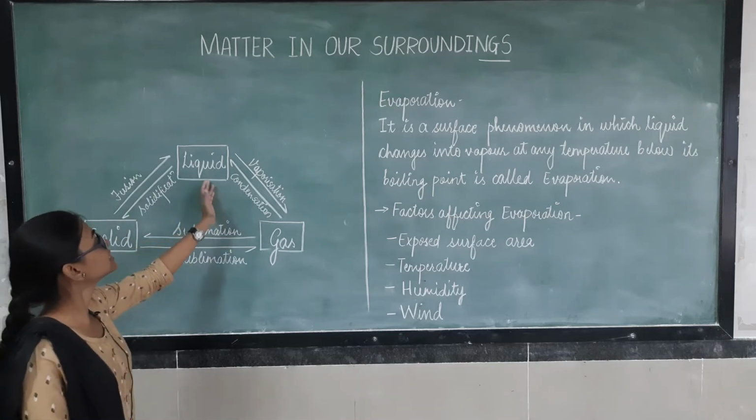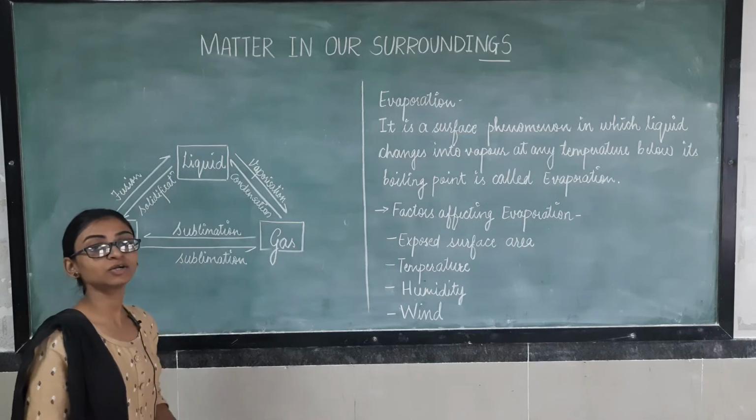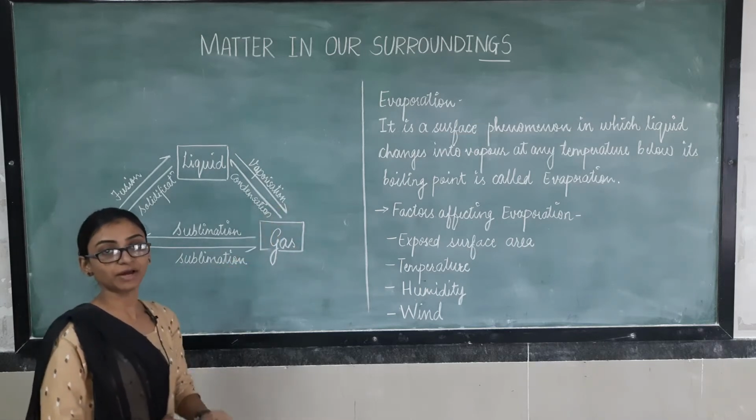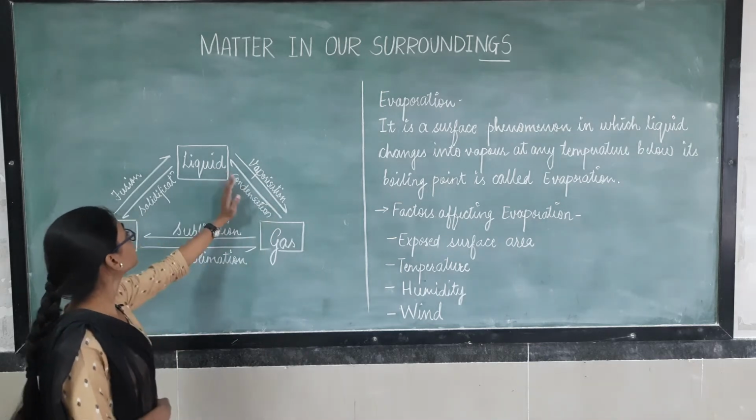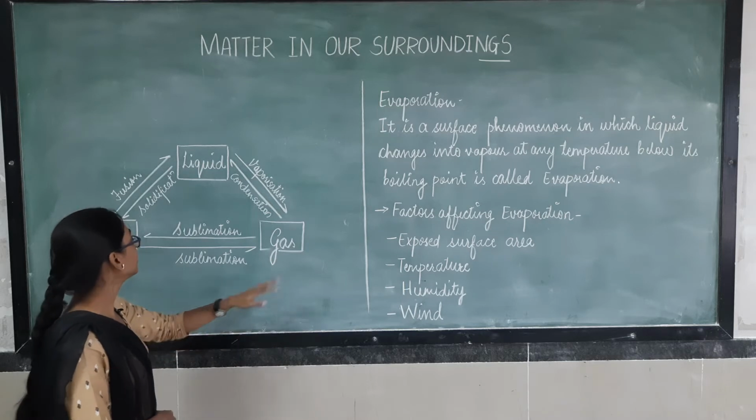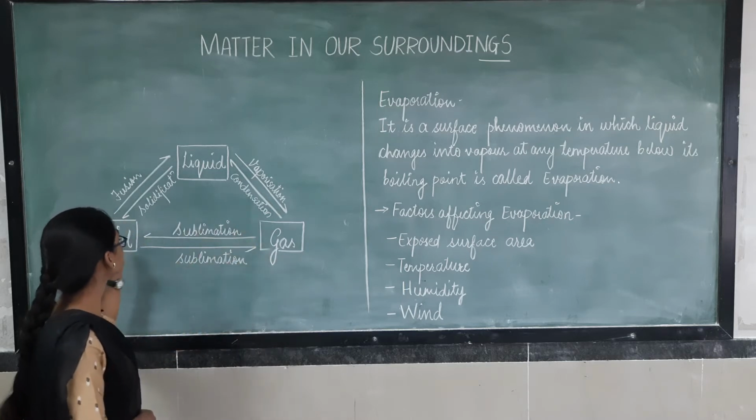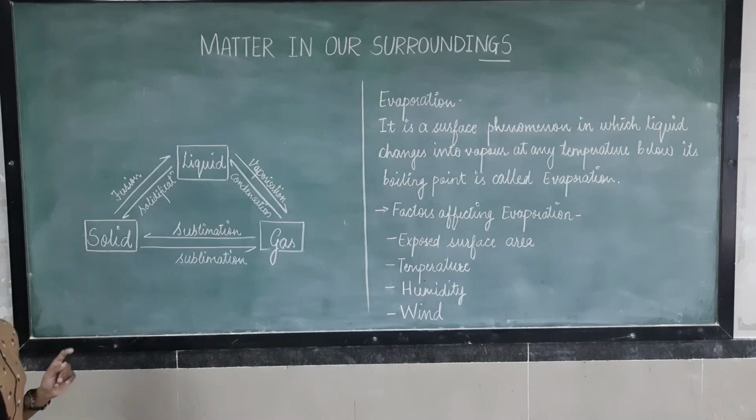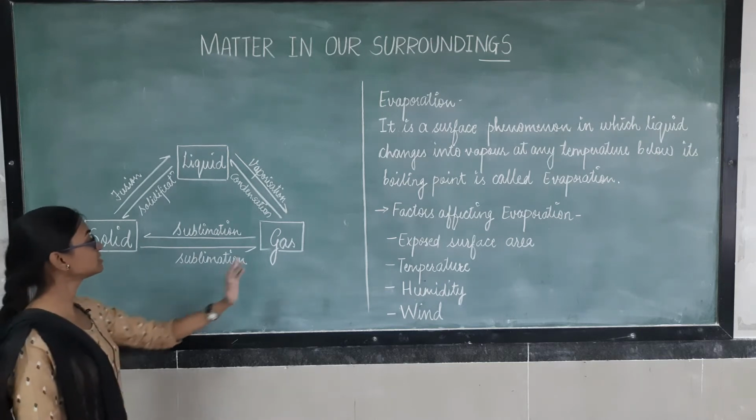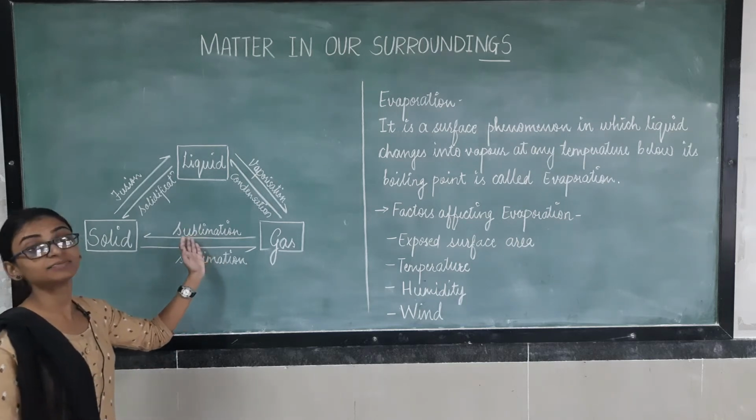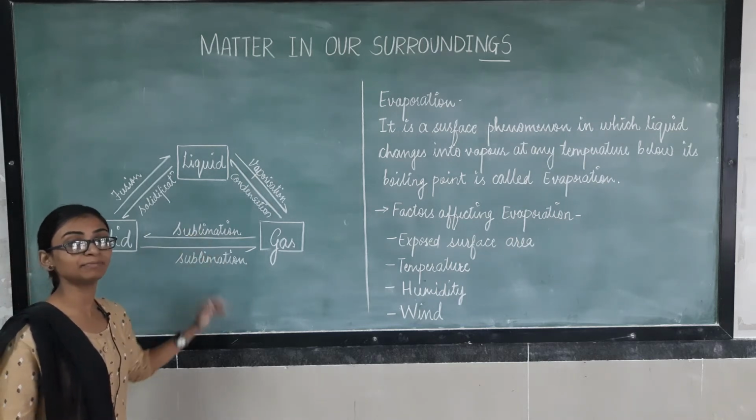Now, this liquid is getting converted into gaseous form by which process? By the process of vaporization, right? By vaporization, this liquid is getting converted into gaseous state. Now, this gas is directly getting converted into solid state. We have learned this. By which process is this gas getting converted into solid state? It is by the process of sublimation.